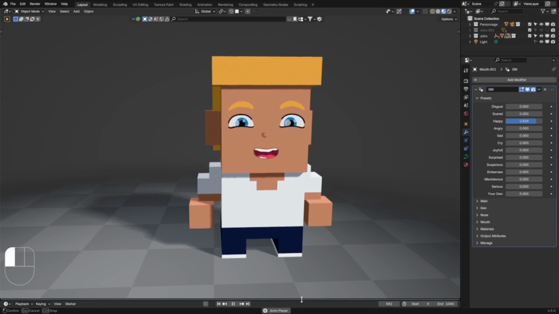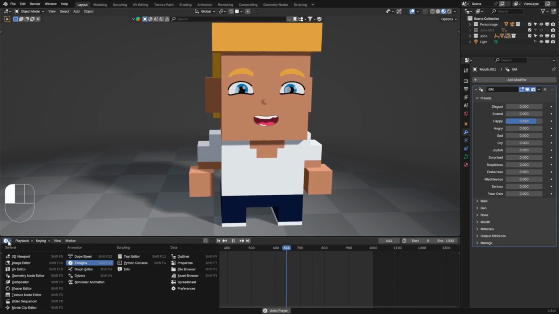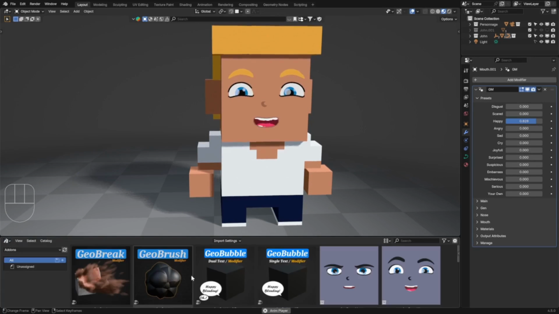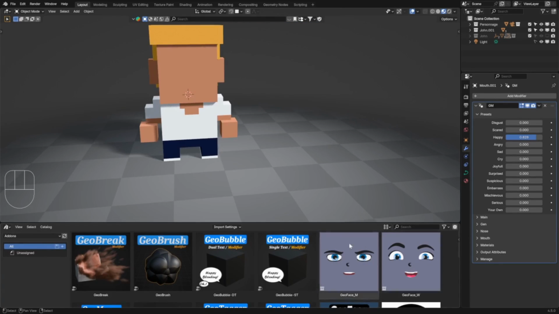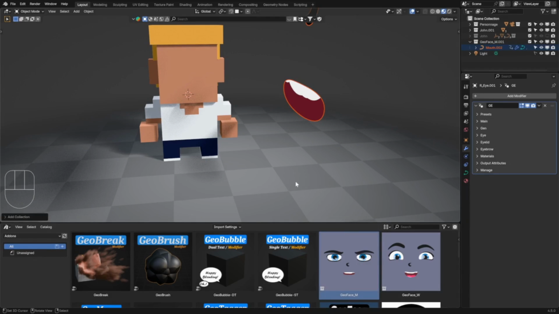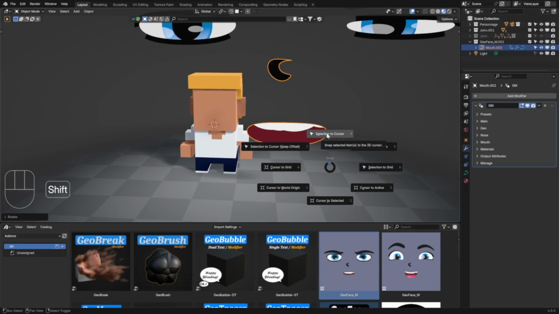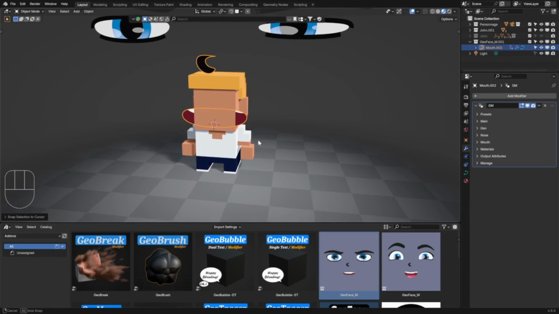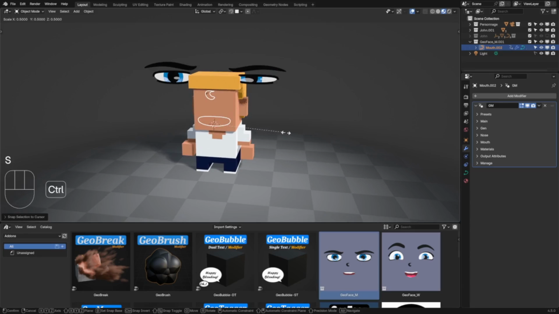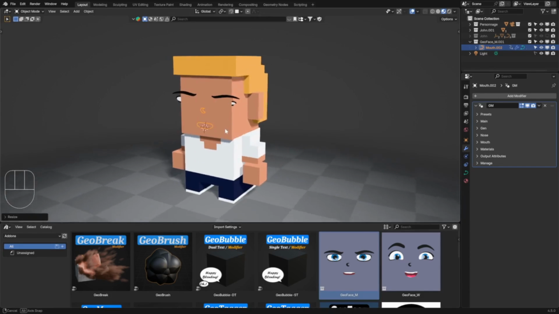To start, open the asset browser. Choose the corresponding face type, male or female. And you can send the kit to the 3D cursor. Make sure to scale it to the right size.